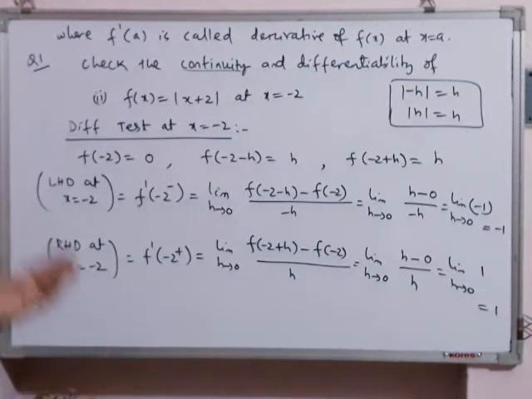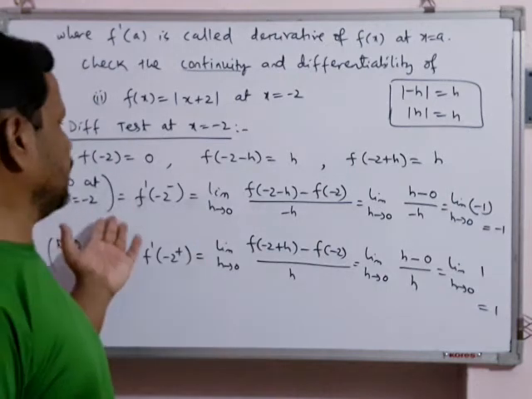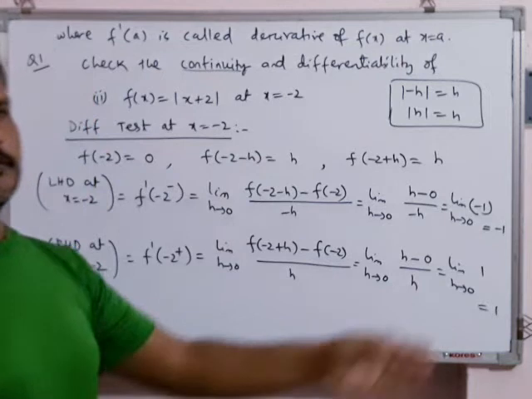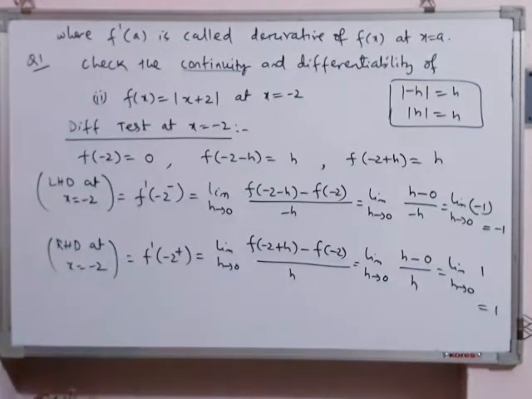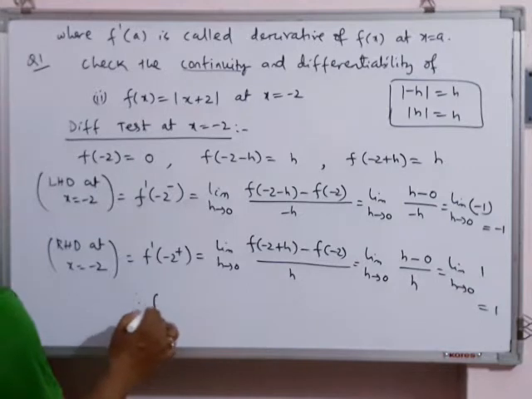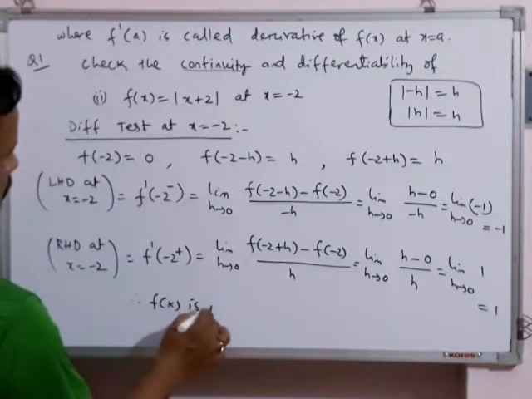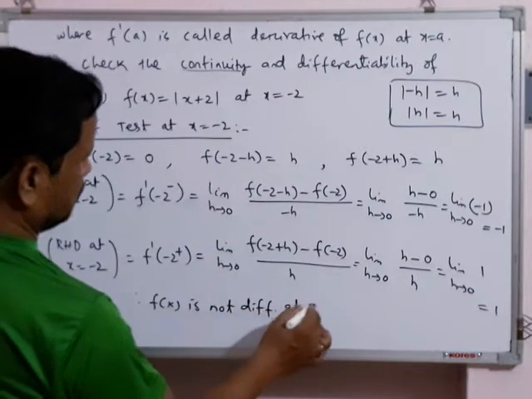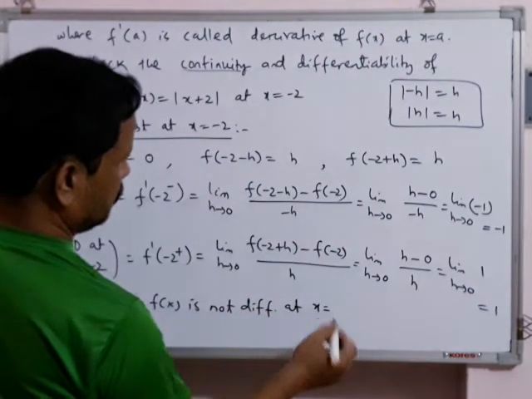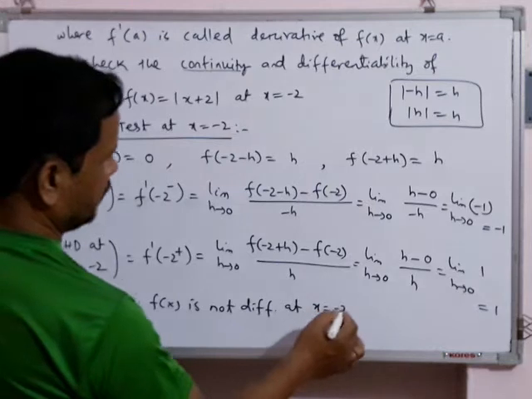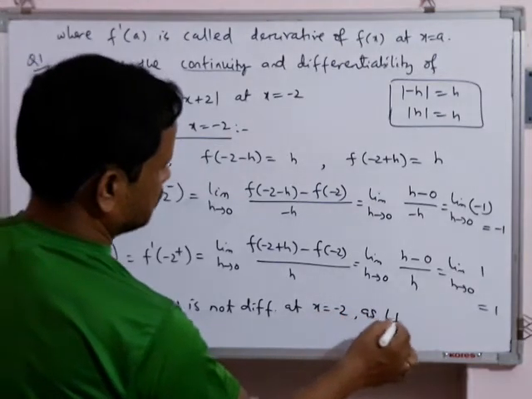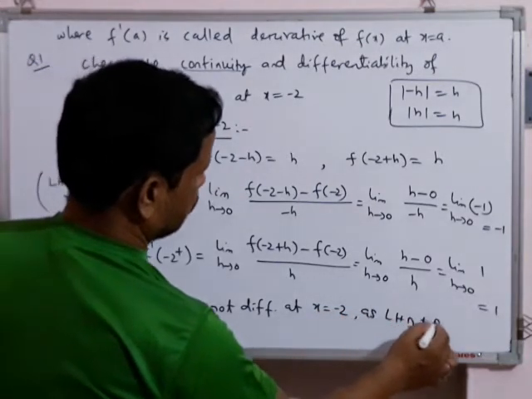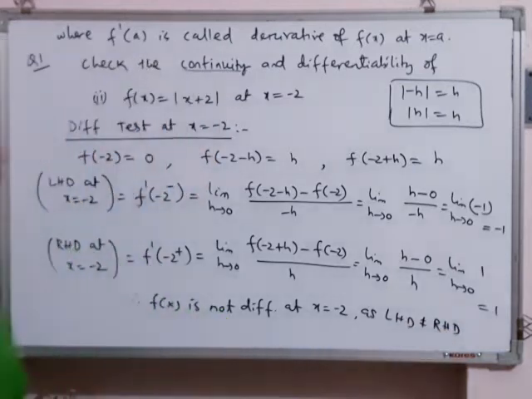Like in the first question, here also you are getting LHD minus 1, RHD plus 1. So the conclusion will be: f of x is not differentiable at x equal to minus 2 as LHD not equal to RHD. In this way you can write the conclusion. Okay students.